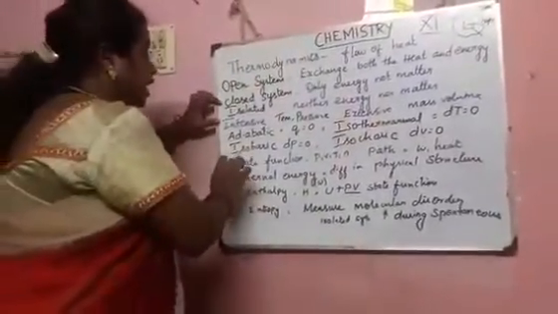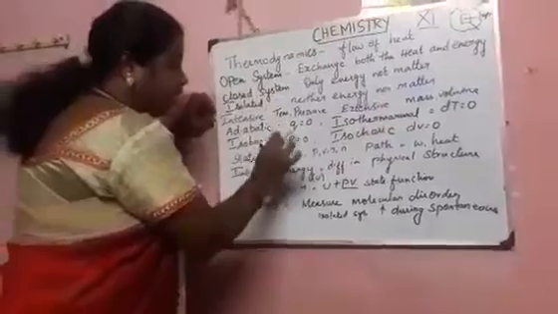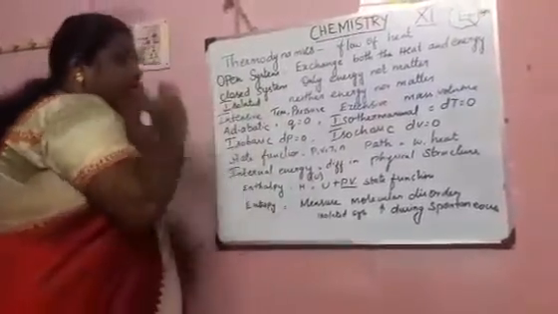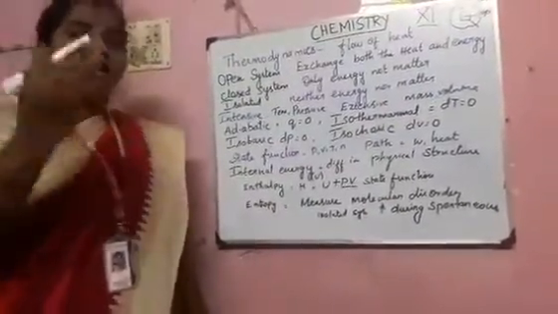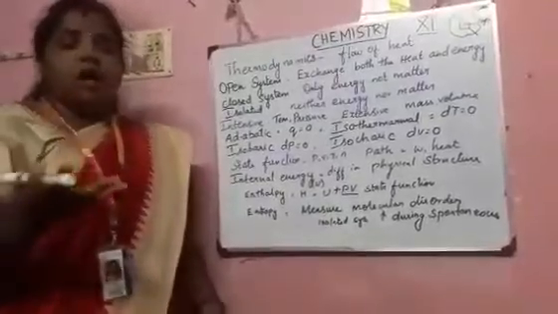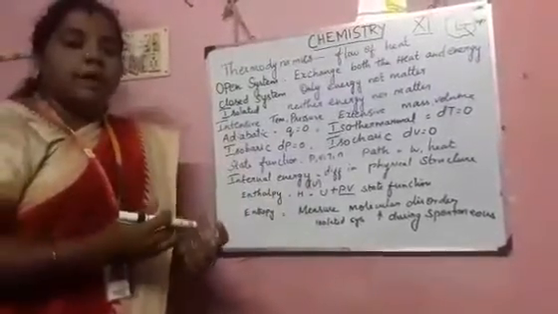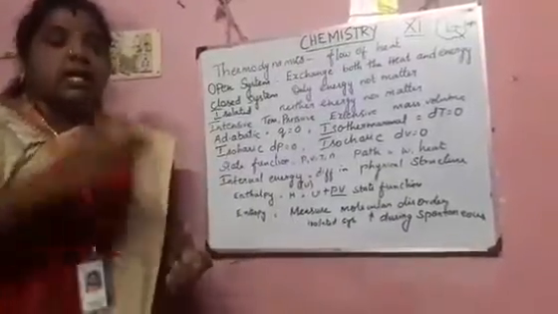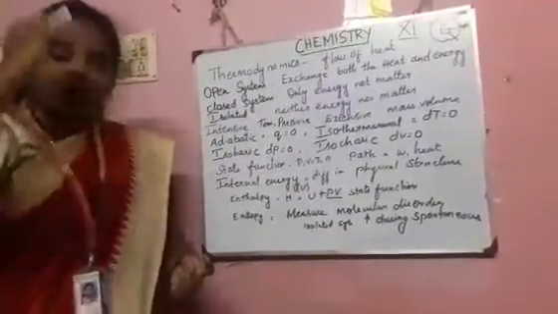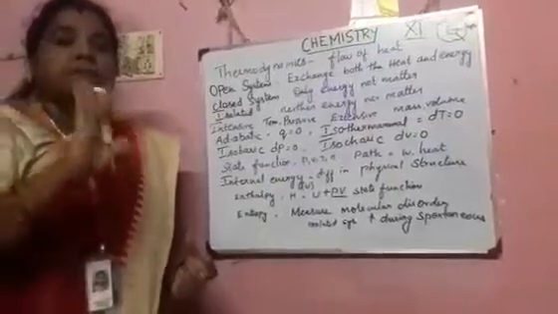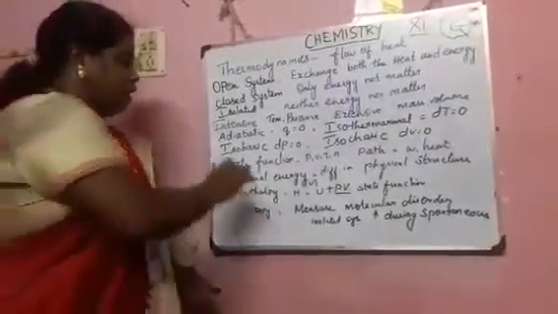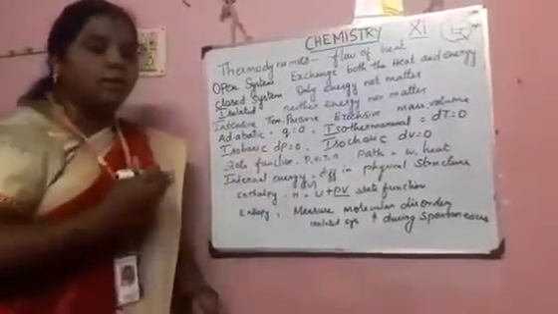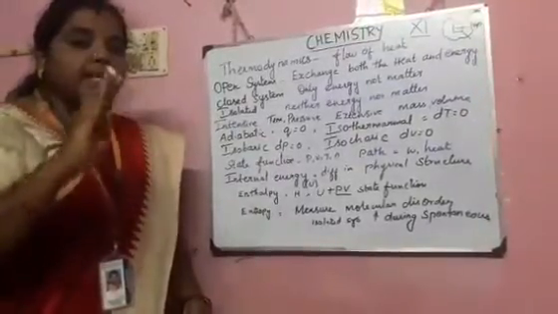And next one is the isobaric process. The pressure stays the same. For example, if you heat a substance in a vessel and boil the water, the quantity of water reduces, but the pressure maintained in it should be the same. That is isobaric. Throughout the process, the pressure should be maintained at the same value.